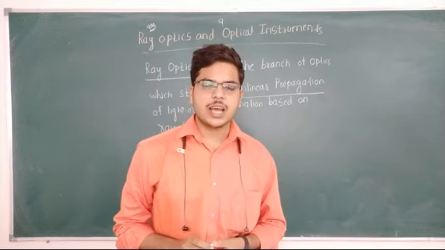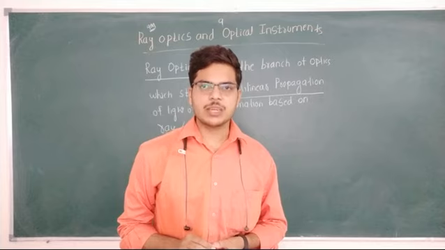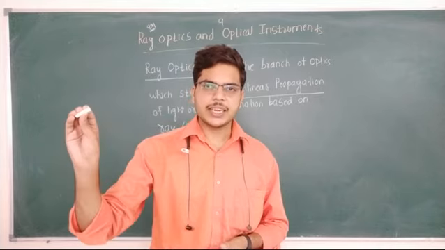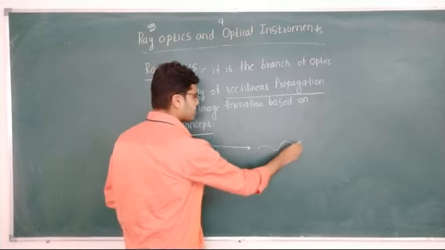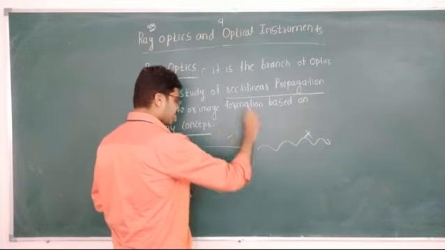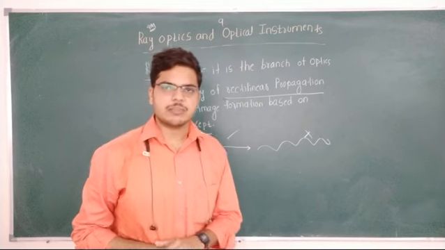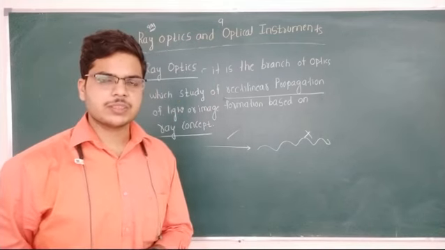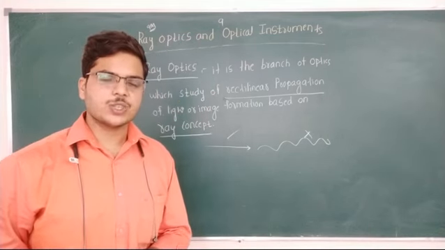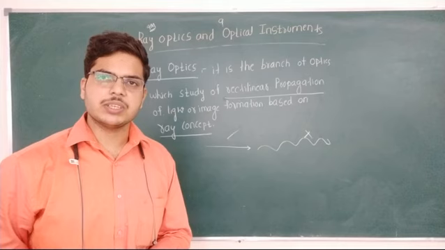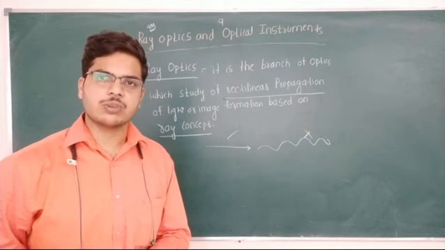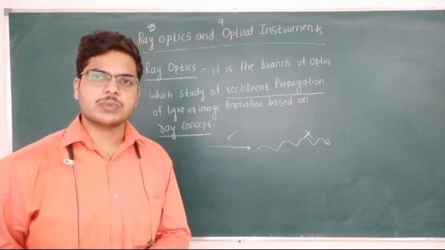Ray optics means that in this chapter we are assuming that the light is moving in a straight line like this. The light is not moving like a wave. The light is moving like a straight line. This is known as ray optics. Sometimes it is called geometrical optics because we use some geometry concepts while doing the derivations. Therefore, this is also called geometrical optics.